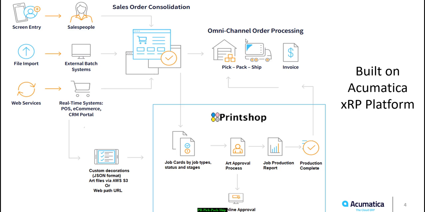In a print business where we're doing some decorations, for most of the customers ordering, we need to procure the goods ahead of time. So we have a delay of a week up to 10 days. This is a slight deviation from a distribution workflow. So you would create a sales order, mark for purchase order, procure the goods and decorate the goods as well. It could be t-shirts, coffee mugs or any of those products. Once the decorations are completed, we would go back to our pick, pack and ship mode and be able to invoice the customer as well. So let me demonstrate the Acumatica Printshop workflow process.